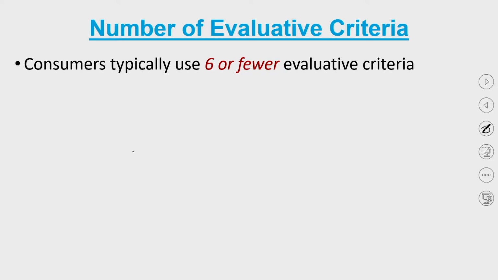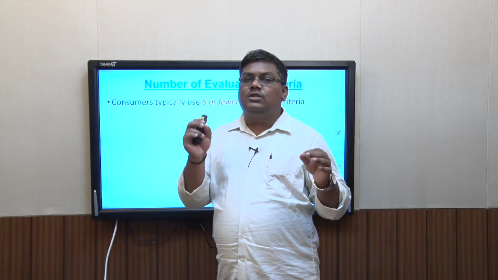Question: why 6? Now, if you remember the basics of psychology, the psychology of memory says that there is something called short-term memory, and the short-term memory has a capacity of 7 plus or minus 2 items. So this 7 plus or minus 2 varies from 5 to 9 items, and that is one reason that the human memory can take 7 plus or minus 2 chunks of items.